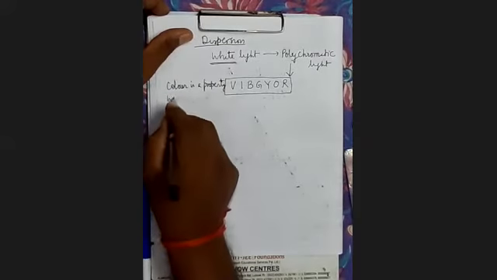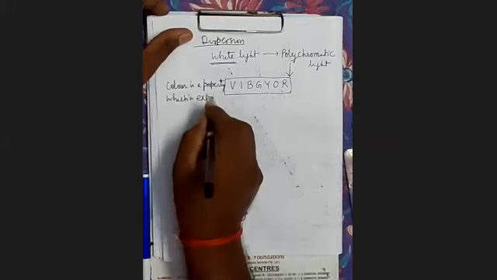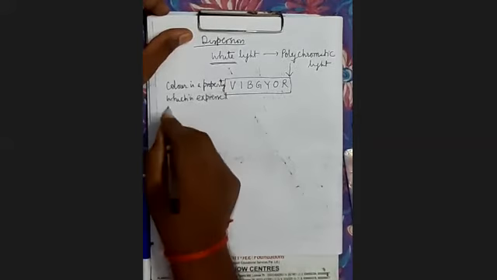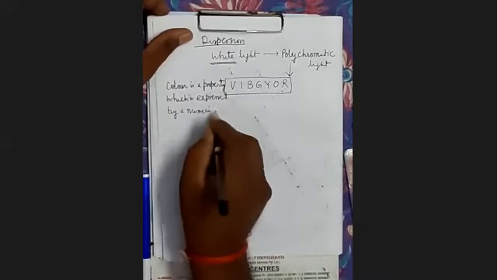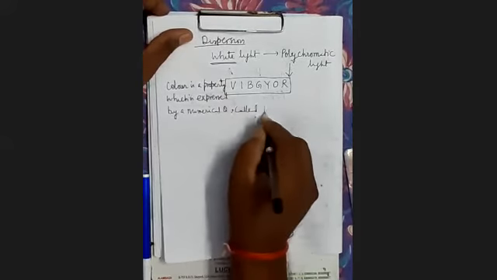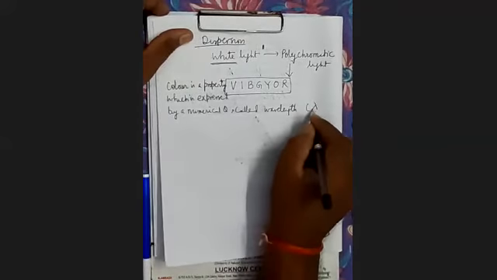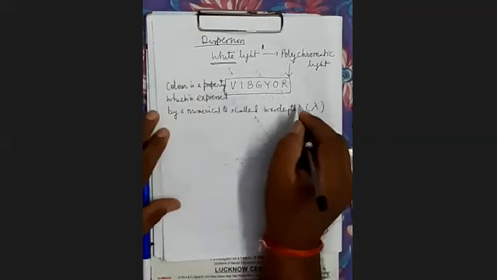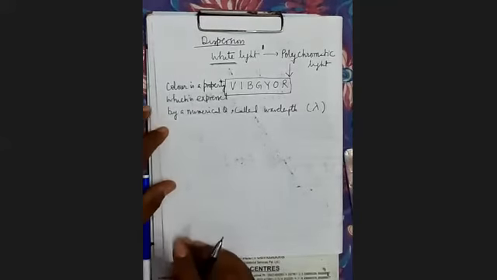Wavelength means the length of one wave, and wavelength is very small. It is of the order of 10 to the power minus 7 meter, 10 to the power minus 6 meter.